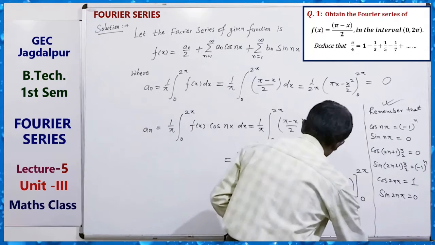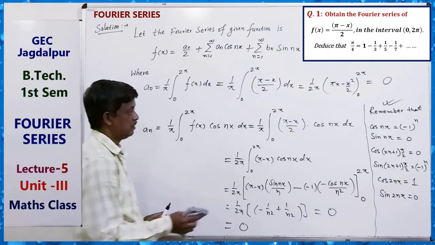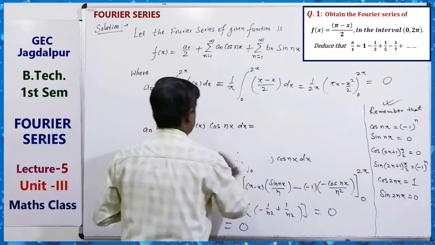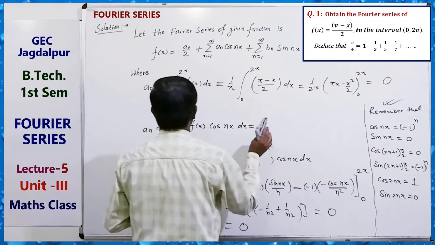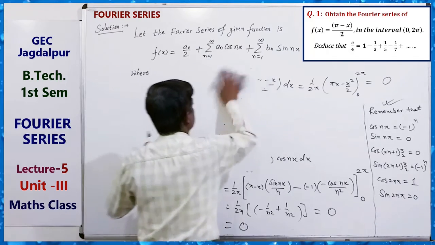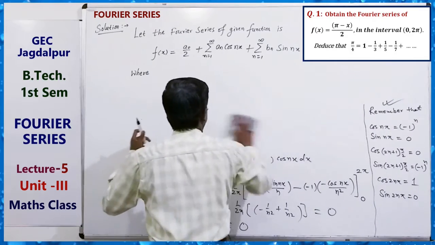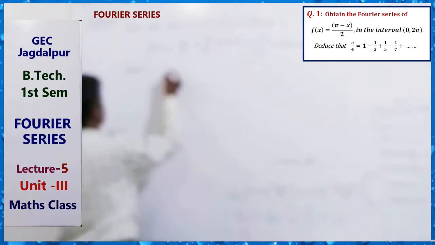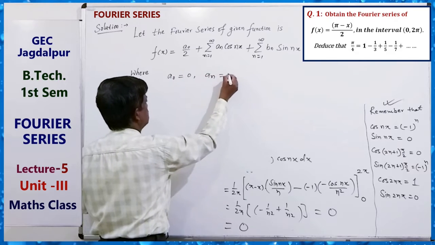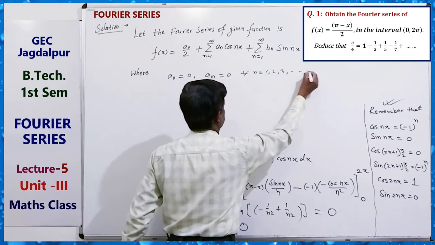Okay, now we will find Bn. So we are having now the value a0 is 0, An is 0 for all n equals to 1, 2, 3 and so on.